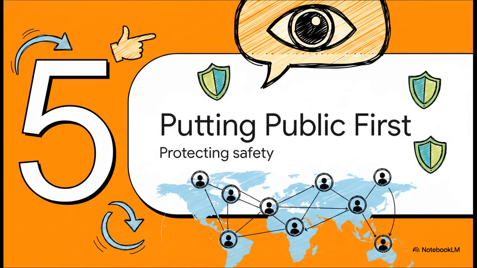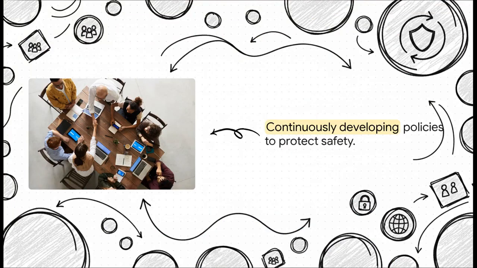And finally, section 5, putting the public first. We are bringing our explainer to its concluding phase now, and we really want to tie all of these massive, global policies directly back to your everyday experience as a user. Governing these spaces isn't just some automated process handled purely by cold, unfeeling algorithms. It is a highly active, dedicated human effort. Meta, together with services like Instagram, aims squarely at putting the public first by continuously developing policies to protect your safety and your privacy at all times. Combined with the millions of user reports filed daily, it's a dedicated evolution to keep pace with exactly how we communicate in the modern world.